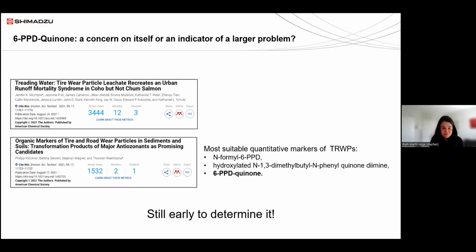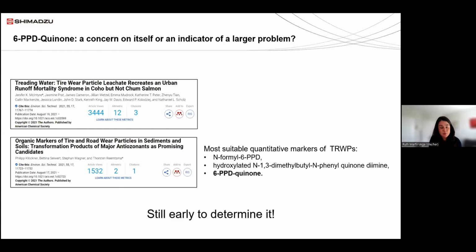But also at the same time, we've been talking during the conference about how plastics, microplastics, and nanoplastics are everywhere in the environment, and the tire wear particles are related to the micro and nanoplastics contamination. So we know that there are a lot of challenges in analyzing and characterizing those particles. So there is an effort to identify whether we could use other chemicals as surrogates of plastic contamination.